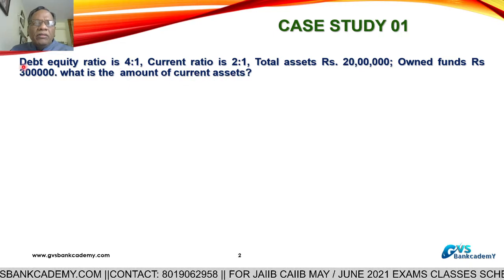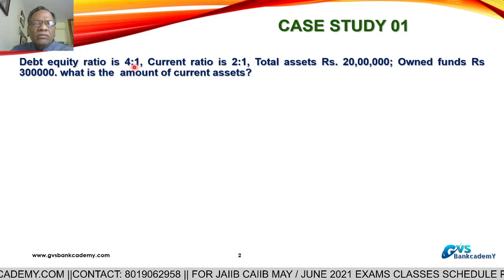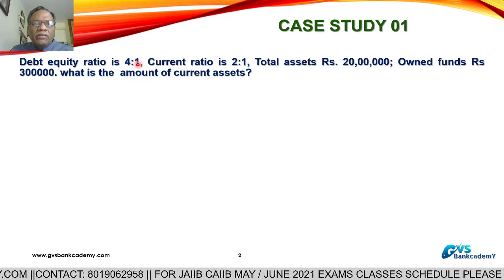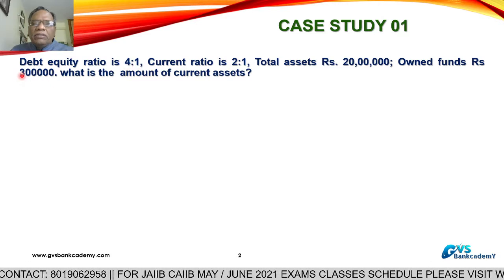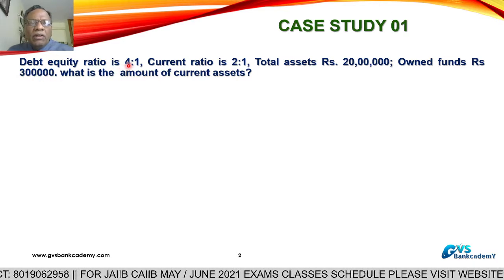They have given debt equity ratio, long term loans to net worth, 4:1. For every 1 rupee of equity or net worth, long term loans are 4. They have already given net worth or own funds as 3 lakhs. So long term loans are 12 lakhs.